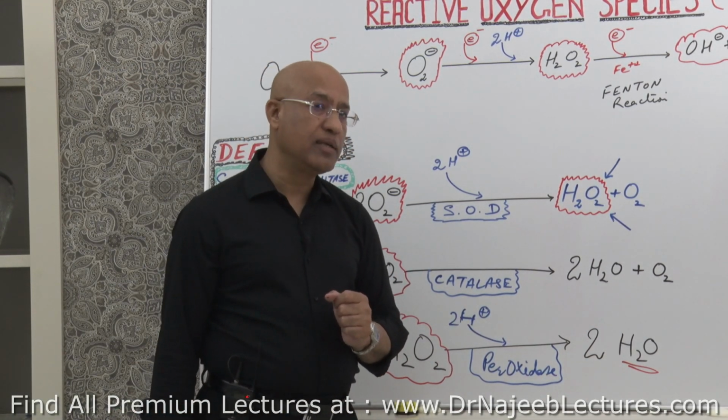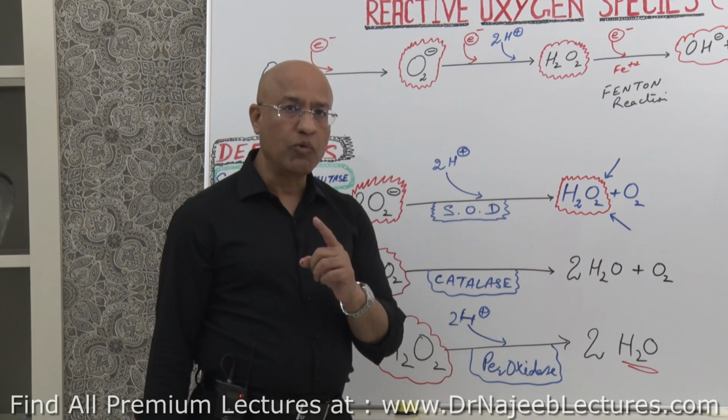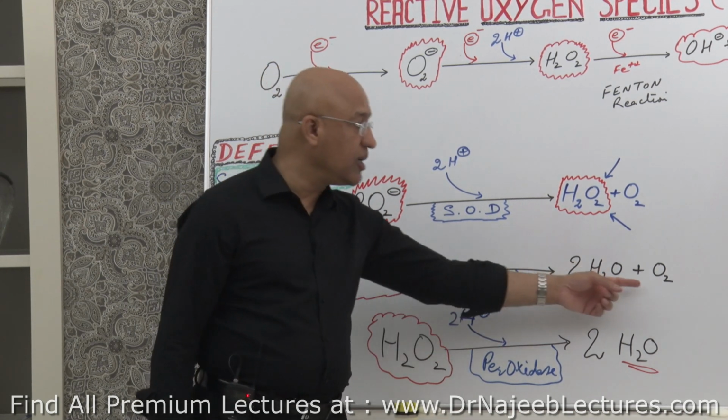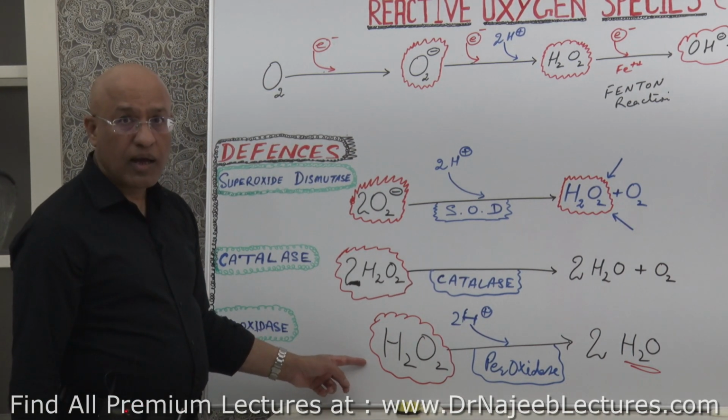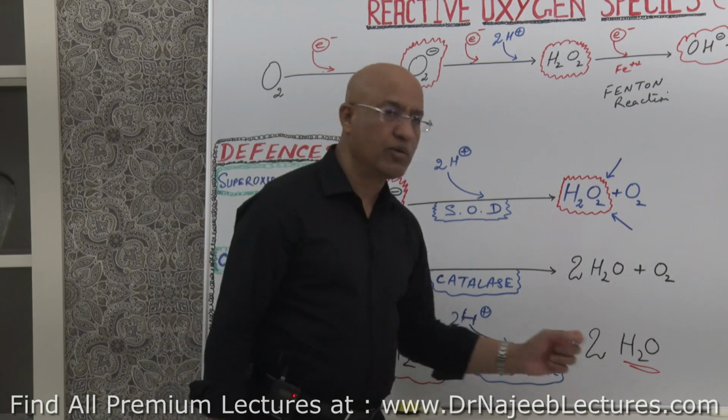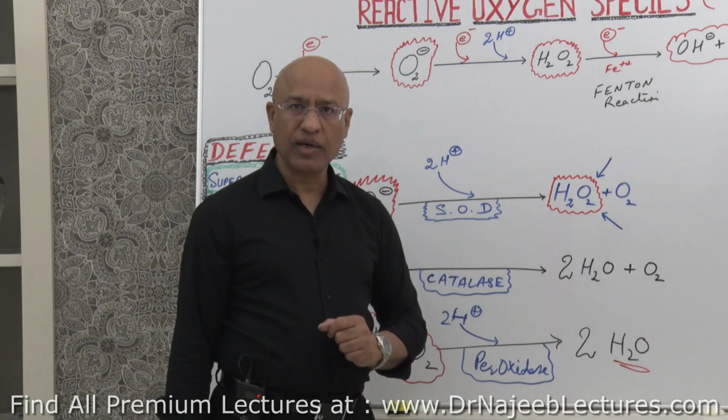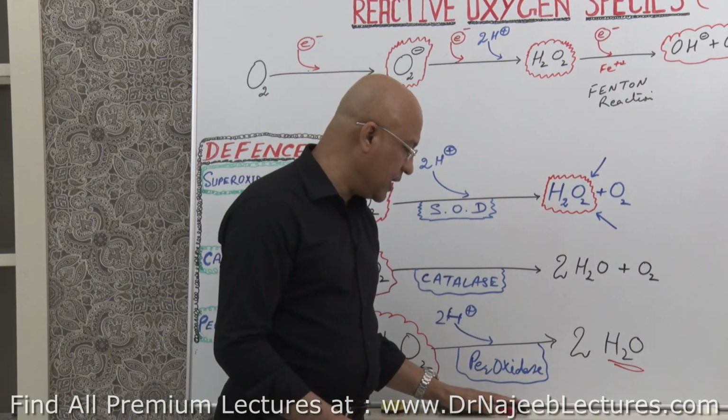What you need to remember is that whenever catalase works on hydrogen peroxide, it releases oxygen, but whenever peroxidases work on hydrogen peroxide, they do not release oxygen.